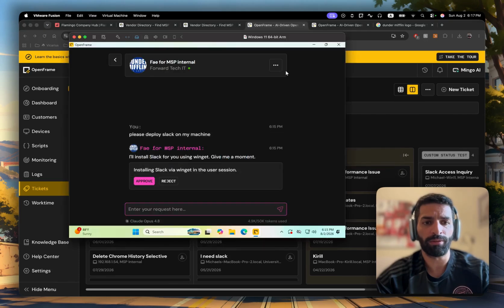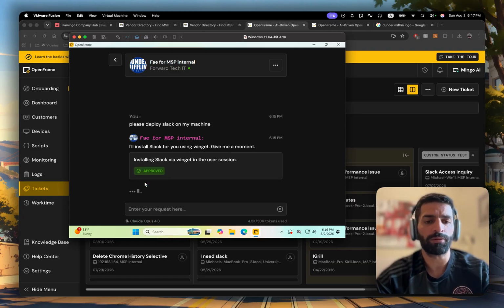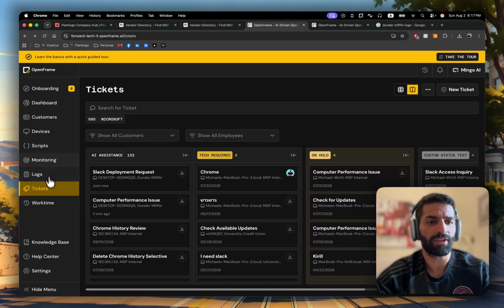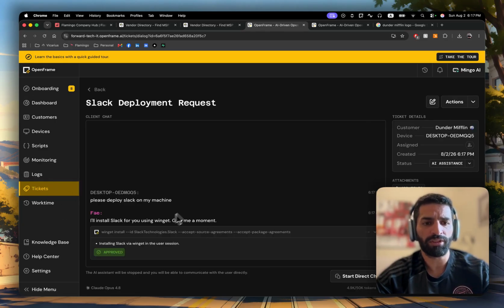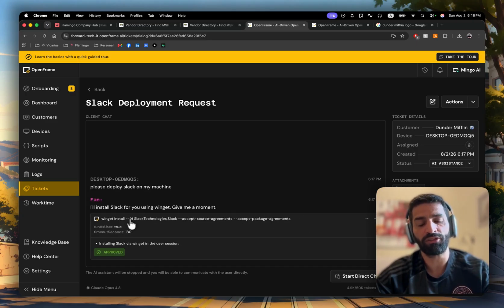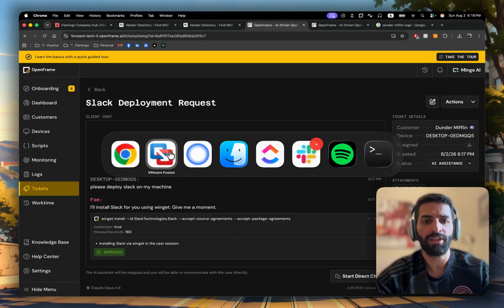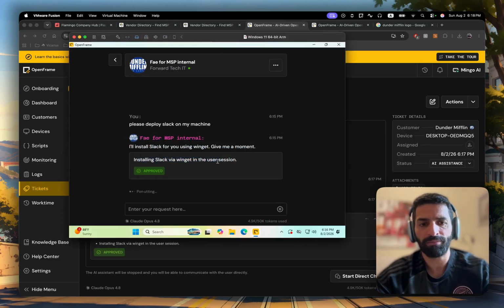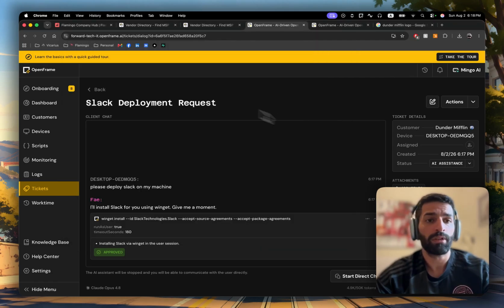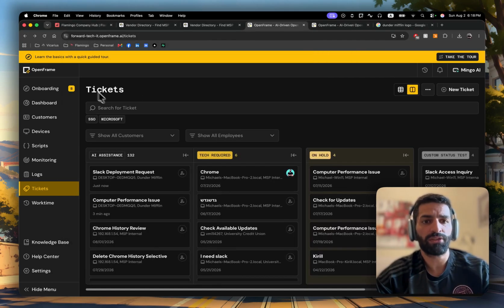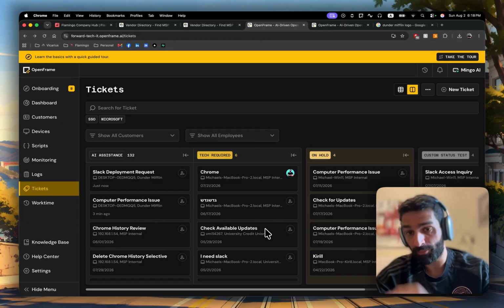Your users are also able, you see installing Slack. So in this device, the configuration for Faye is to ask the user whether to deploy certain software on the device. So it asked me, but we can also see that here. And if the user doesn't feel comfortable executing it, we would also be able to run the approval from here. And you guys can actually see exactly what's going on behind the scenes for Faye, but the user just sees this nice command like installing Slack via winget, and that's it. So this is on the PSA side of things.